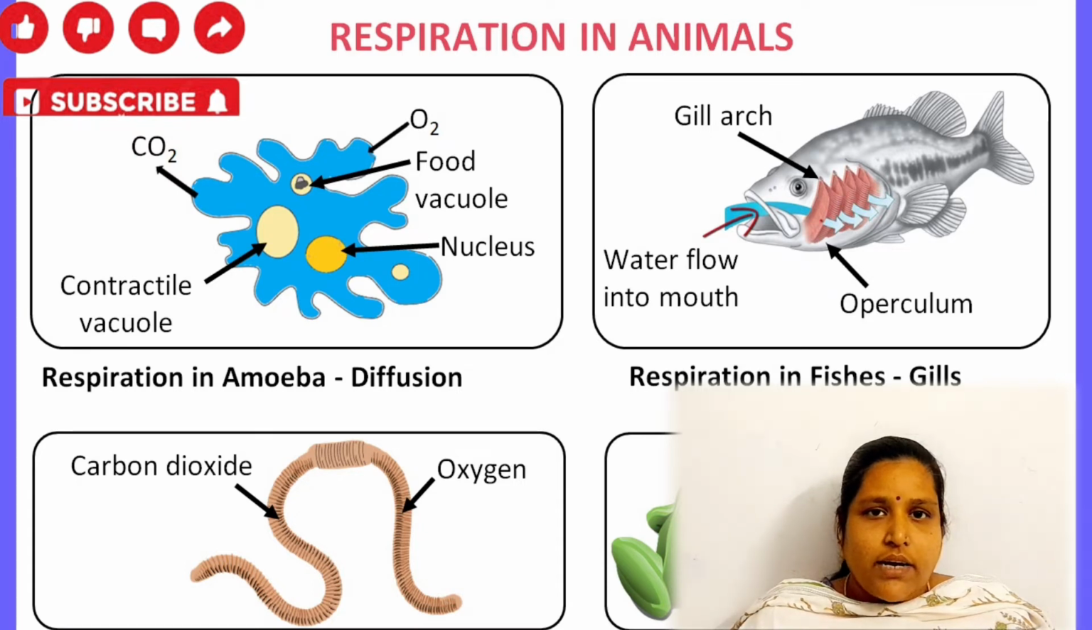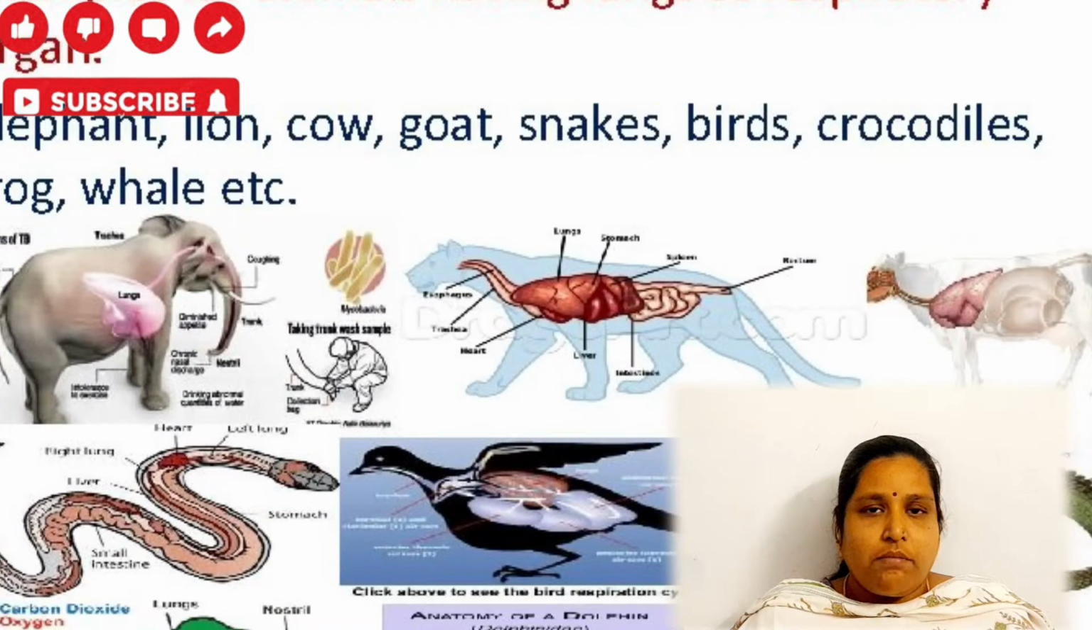The oxygen in the water of the sea, river or pond is diffused through the plasma membrane into the cytoplasm of amoeba. As a result of respiration, the carbon dioxide formed inside the cytoplasm of amoeba is diffused through the plasma membrane to the outside. This is the respiration in protozoans.